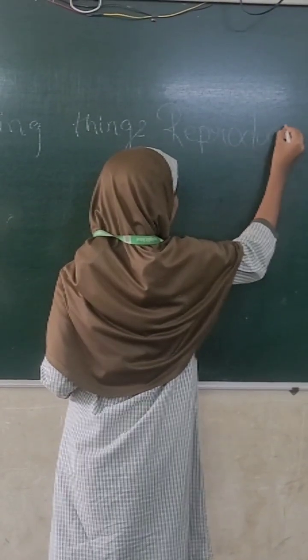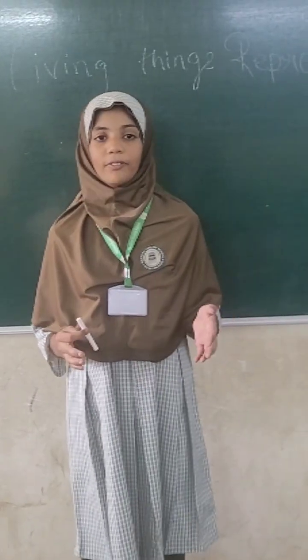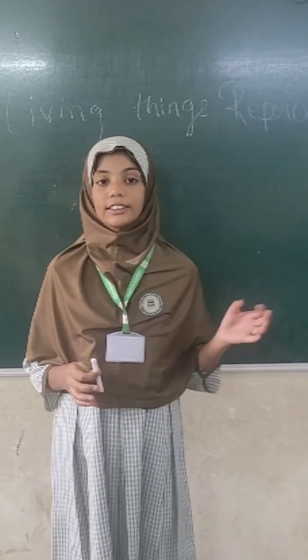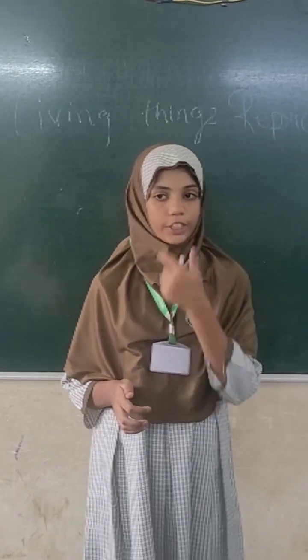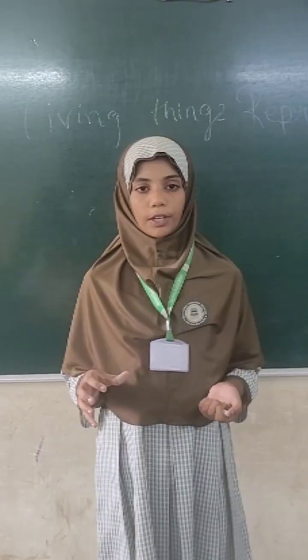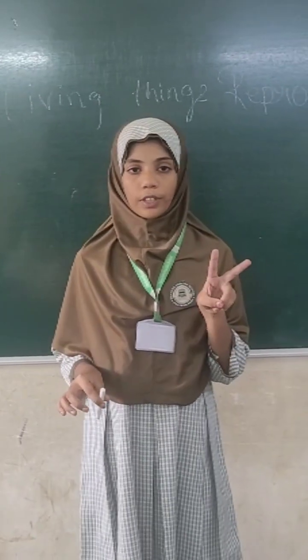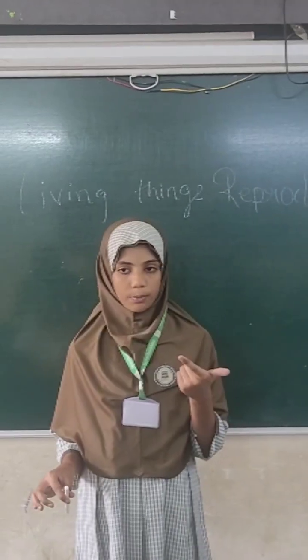Very interesting class. I really enjoyed it. So the next point we are going to learn is that living things reproduce. By hearing this point, you may have a question in your mind: what do we mean by reproduce? Reproduce means living things produce more of their own kind. There are two types of reproduction: viviparous reproduction and oviparous reproduction.